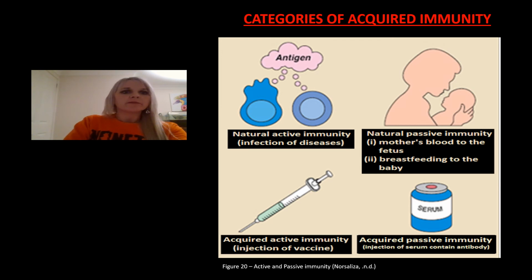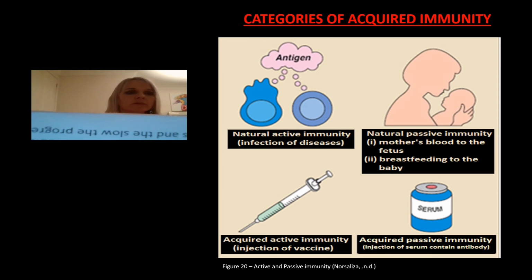During this final section, the focus will be on the biology of vaccination. As we've learned through this presentation, acquired immunity is where immunity is learned and developed over a lifetime and can be active or passive immunity, both of which have natural and artificial sources. Active immunity is the immunity the body develops after being exposed to an infection or from receiving a vaccination. Both of these methods expose the immune system to a type of pathogen where the T cells and B cells notice an invader and therefore signal for an attack.